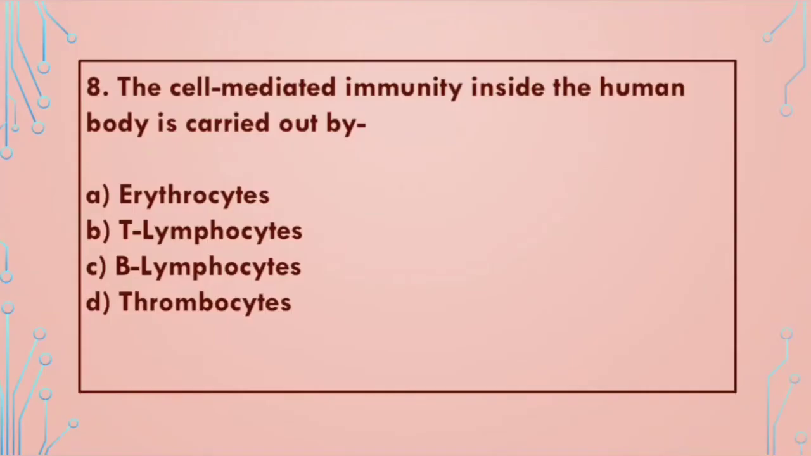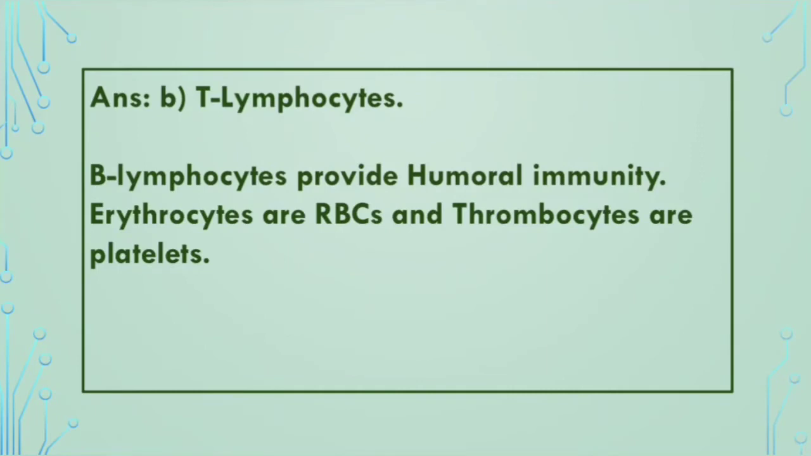Next question. The cell-mediated immunity inside the human body is carried out by: A. Erythrocytes, B. T lymphocytes, C. B lymphocytes, D. Thrombocytes. And the correct answer is B. T lymphocytes. T lymphocytes provide cell-mediated immunity. B lymphocytes provide humoral immunity to our body. Erythrocytes are RBCs and thrombocytes are platelets.